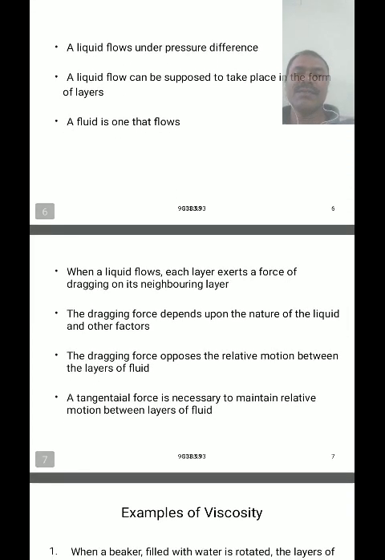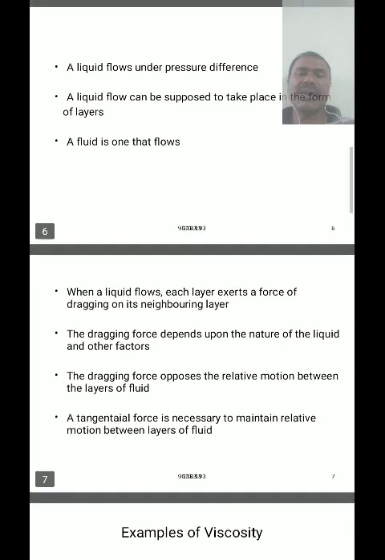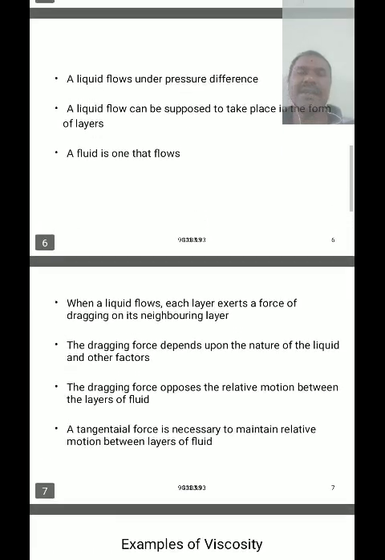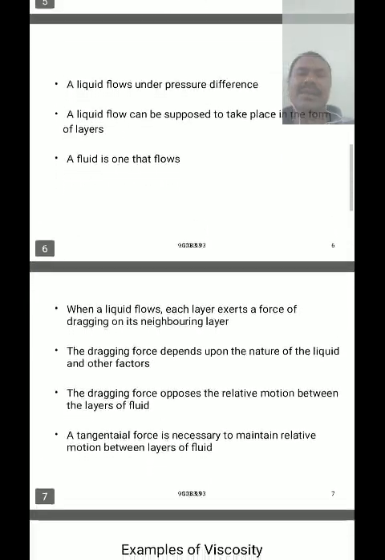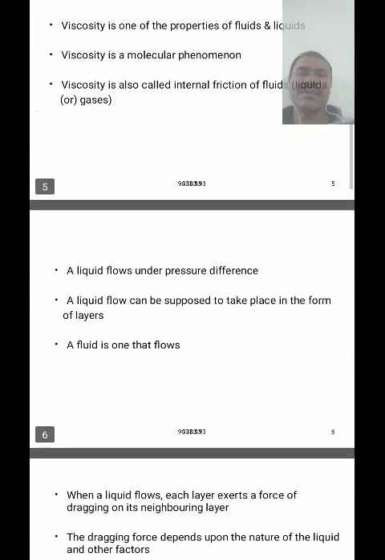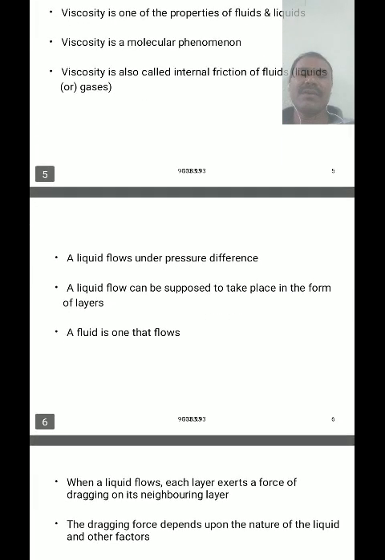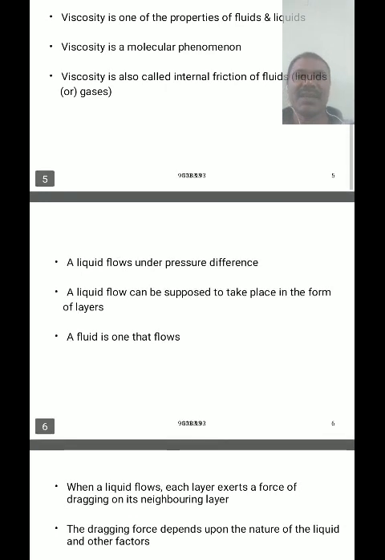When a fluid flows, it may flow in different kinds of layers. When a liquid flows, each layer exerts a dragging force on the neighboring layer. In a turbulent flow, the fluid flows in different layers, so it has internal friction and rotation.